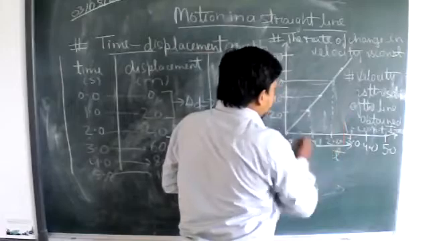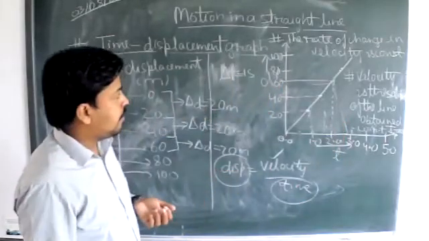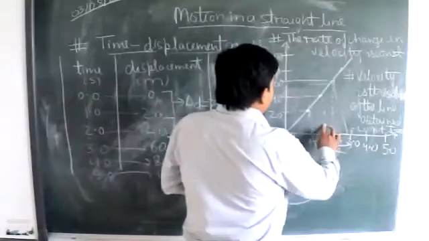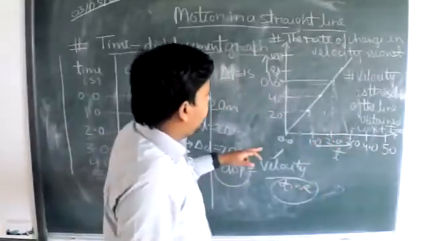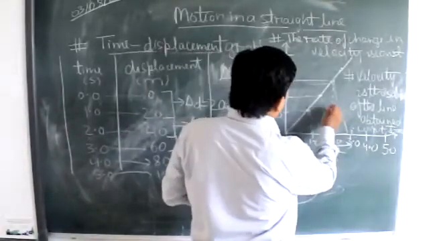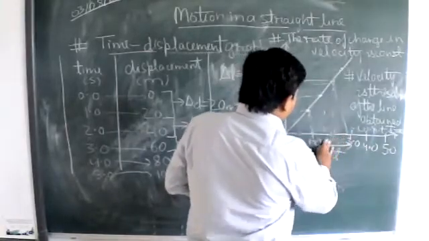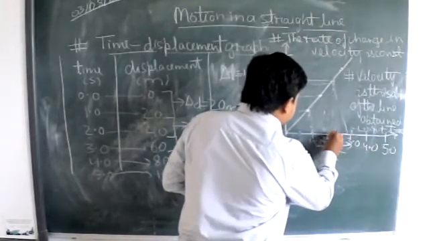Like this we need to bound. Am I right? Okay. So if we are bounding ourselves like this, then corresponding to this, 2 seconds.